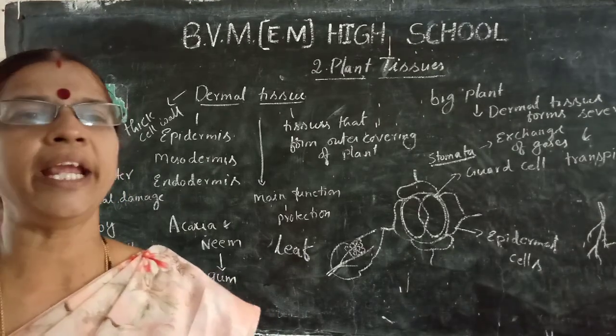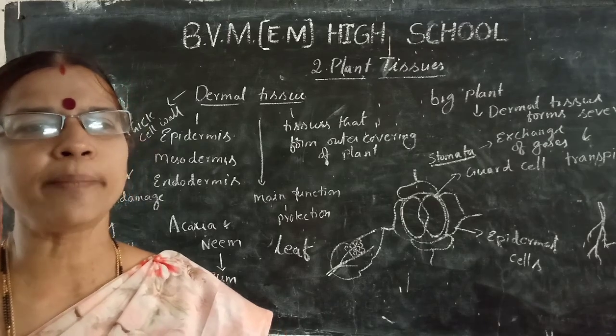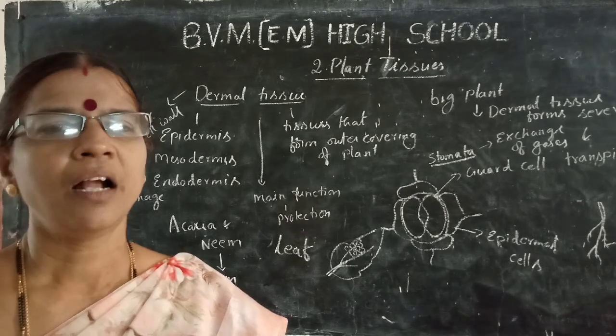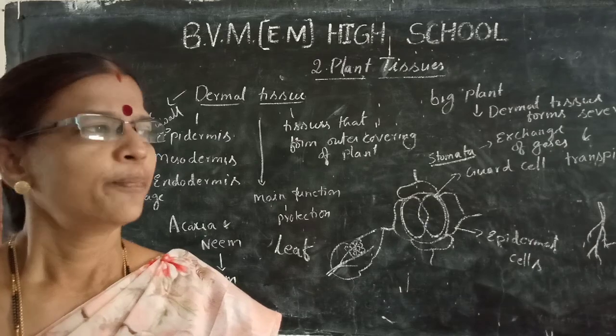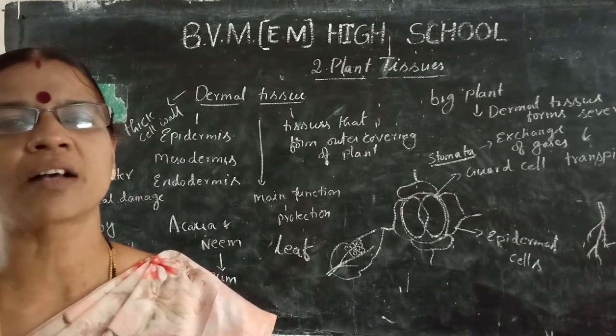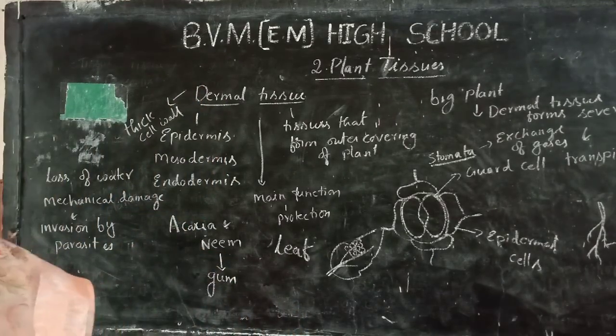Apical meristem is used for the growth of the plant. Lateral meristem is used for the increase in width, and intercalary meristem is present where branches arise, where flowers and flower stalks arise. Recall about dermal tissue.